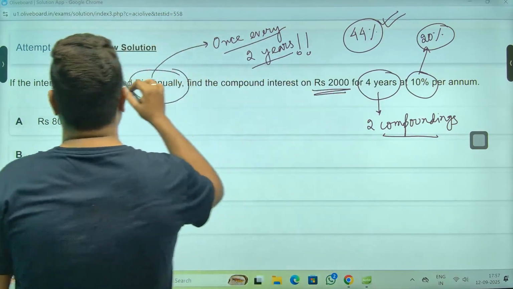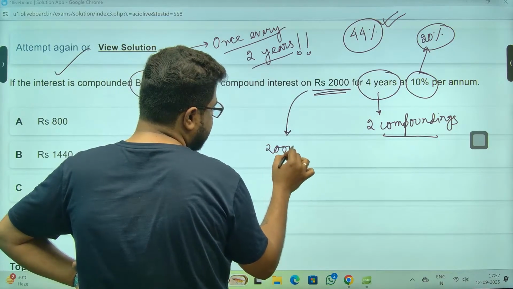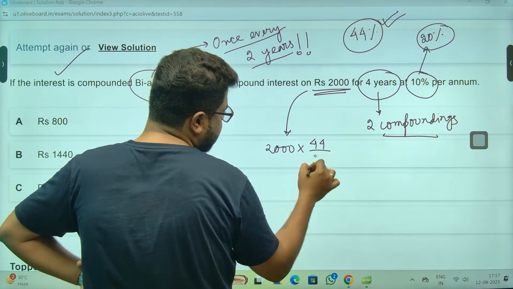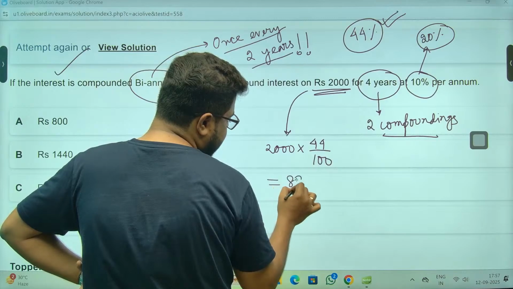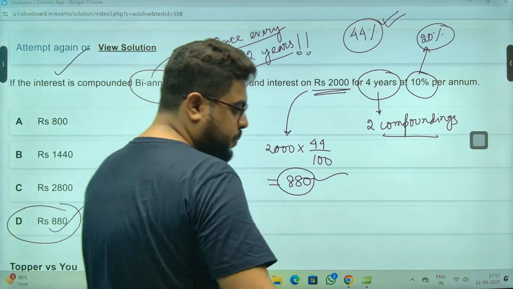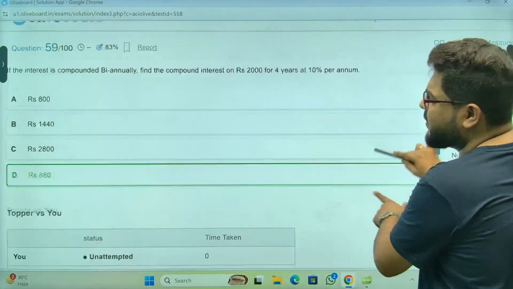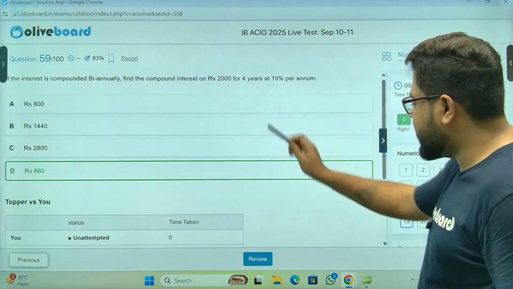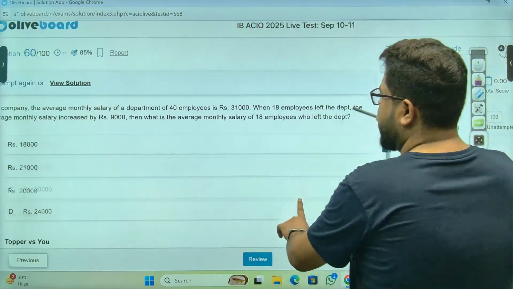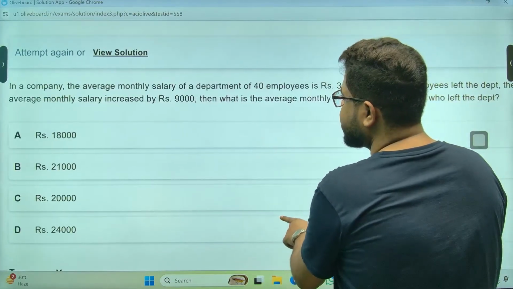They are asking only compound interest. Interest. So 2,000 rupees into 44%. Sir, it is 880 rupees. Option number D, sir. Option number D, sir. Very simple. It was a very simple question. Just the term. Last question of the day.